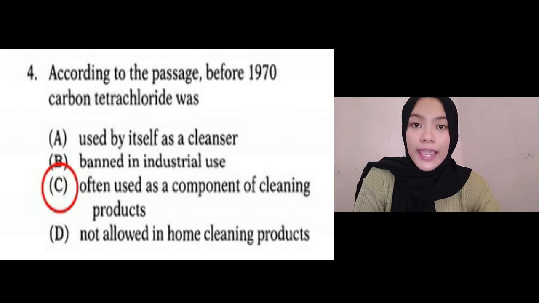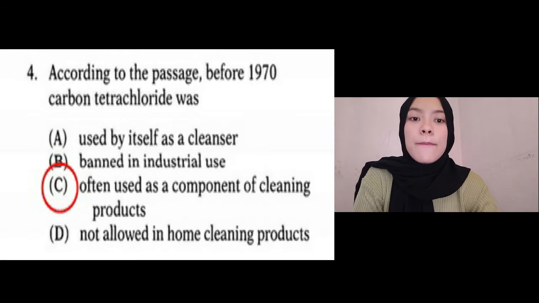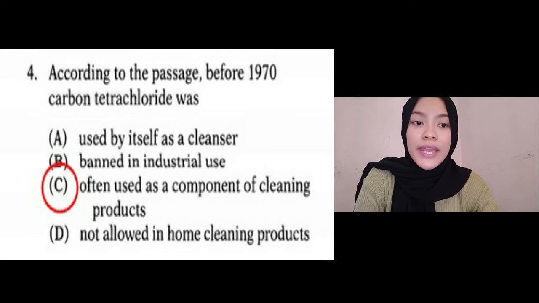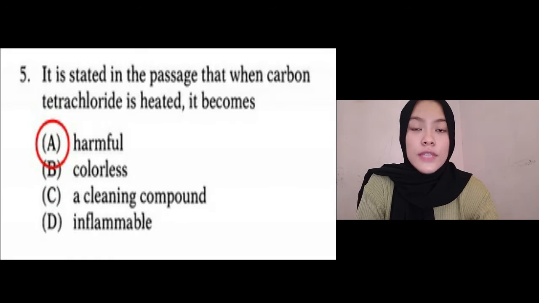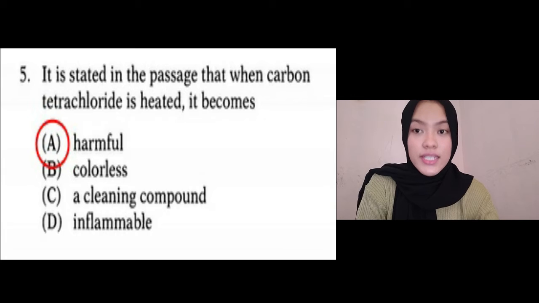Answers A, B, and D are not correct because carbon tetrachloride was not used by itself as a cleanser and it was not banned in industrial use. It was banned for home use. Carbon tetrachloride was not allowed in home cleaning products after 1970. We continue to the next question.